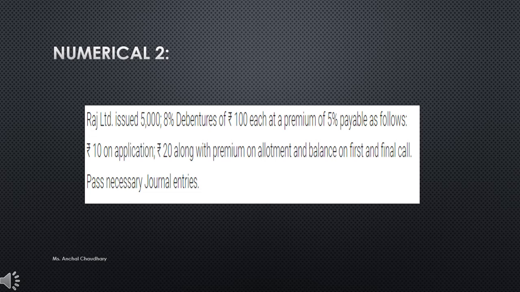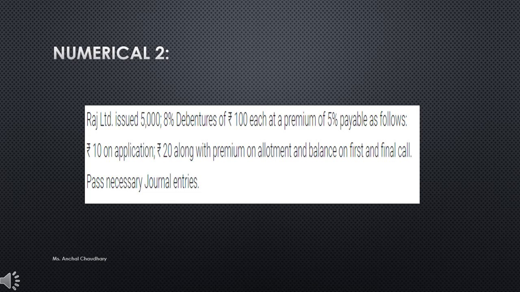So I hope you can solve this question on your own now, because nothing is different in this question. The only thing that is different is your premium, 5% premium. So the same treatment which you were giving at the time of issue of shares will be given here, the same journal entry will be passed here. So there is a little bit of difference in shares and debentures. If you remember the journal entries of shares, then easily you can solve the issue of debentures also. You can easily solve debentures questions too.